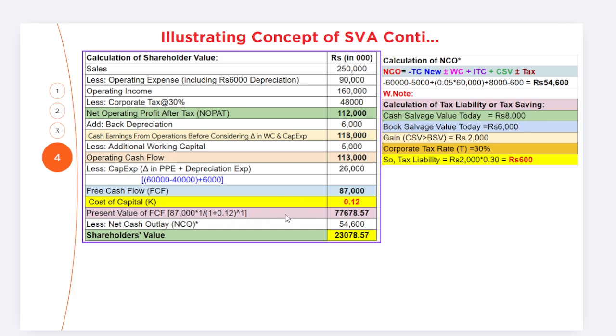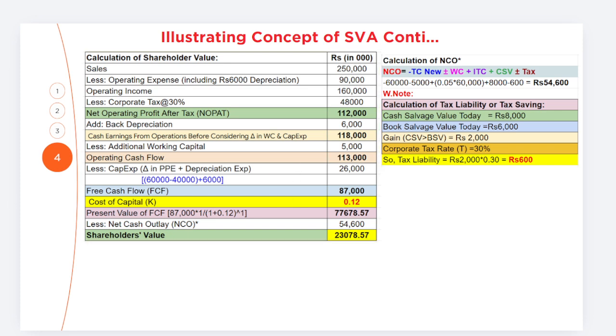Yeah, we could use the formula 1 by (1 plus k) power 1. So this is 77,678, friends.